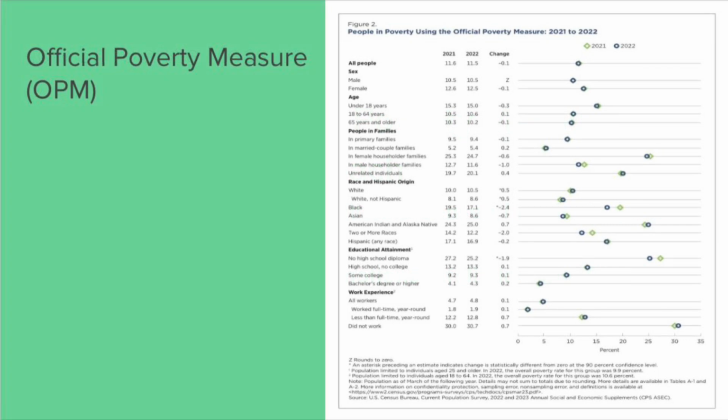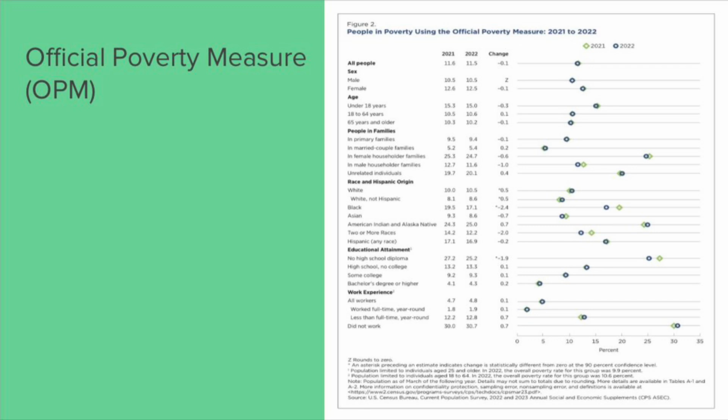Next, we'll be looking at the OPM, the official poverty measure, a poverty measure utilized by the United States federal government today, which determines poverty rates based on gross annual pre-tax cash income, asking whether American citizens have enough income to satisfy basic needs such as food, clothes, utilities, and shelter. A threshold of 3 times a thrifty food basket was established to accommodate the average American household spending 1/3 of their annual income after taxes on food.